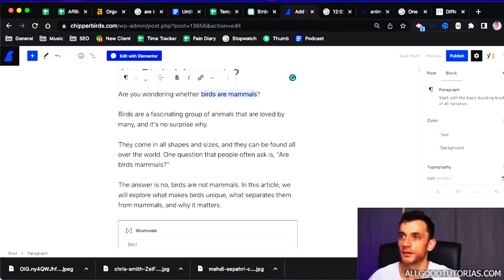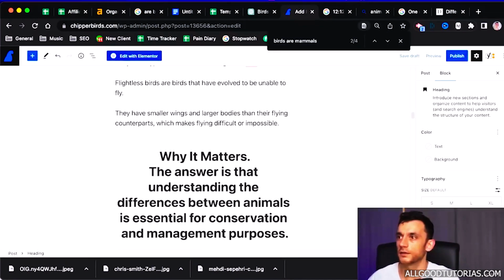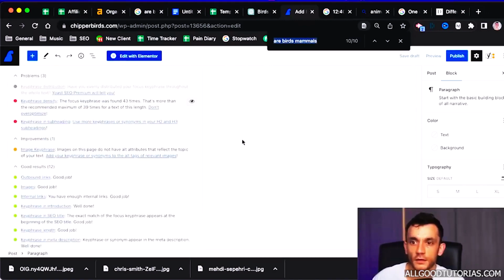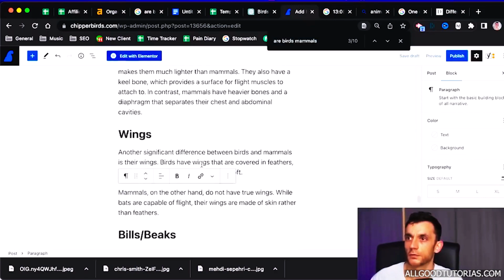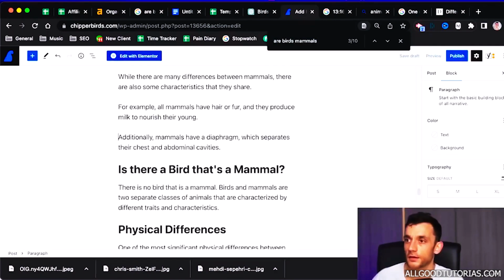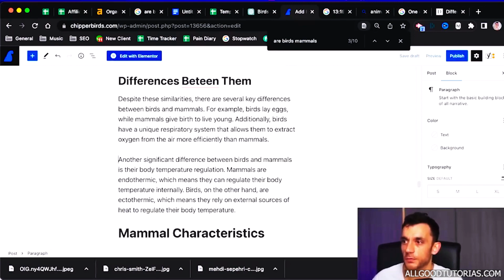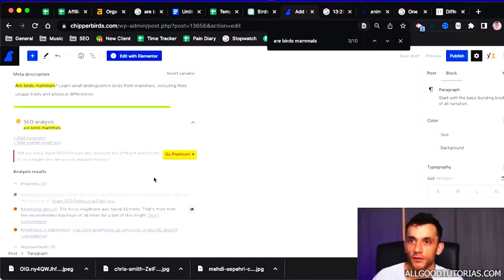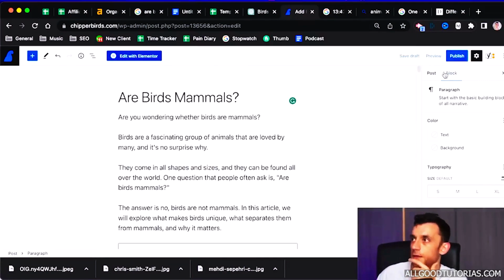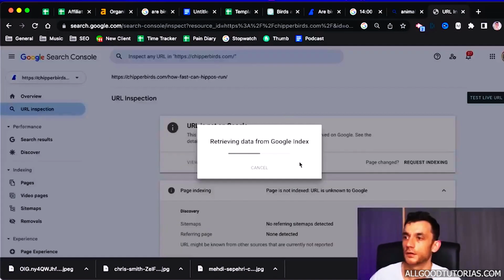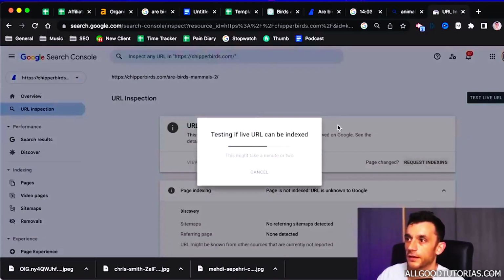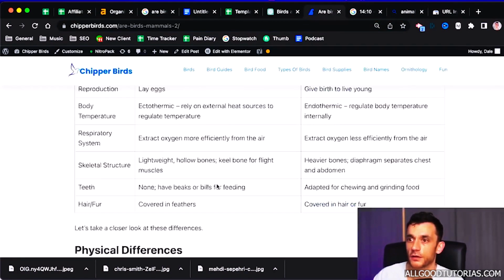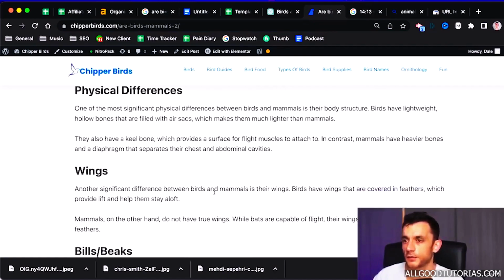And then we need to reduce the keyword density a little bit, so we can delete that from the relevant places. Just go through the content and see where we can improve it. We'll split up some of the text as well, make sure it's not in big blocks before we publish it. And it's looking pretty good now. All right, 1,700 words. And then we'll hit publish like this. And then we can index it as well, request indexing like that. And you can see in 15 minutes, we've got a nicely written article on our target keyword, and it's going to be super easy to rank it.